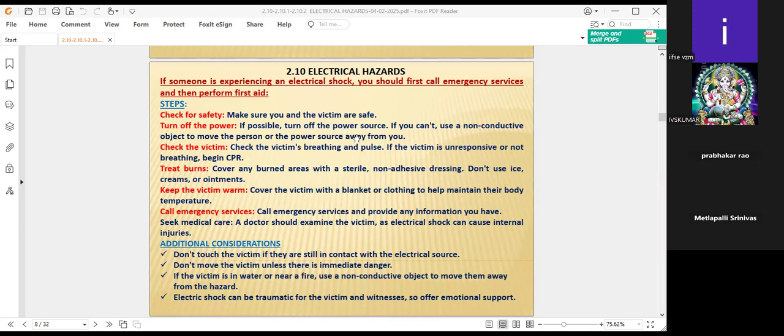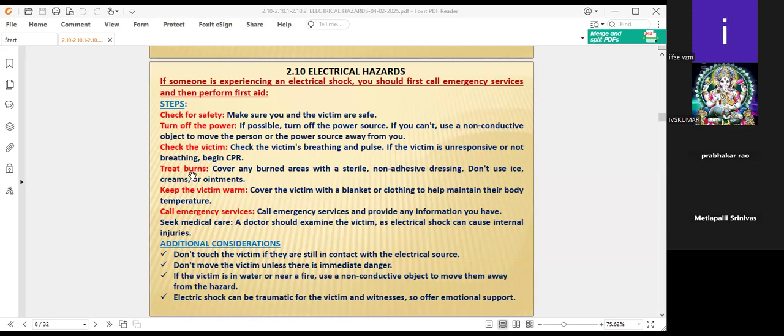If you are not able to do it, take the victim away from where the work is going on. Check the victim also. Check the victim's position, breathing, and pulse. If the victim is unresponsive or not breathing, begin CPR. CPR will be done mouth to mouth. Everybody knows about it, the first aiders also.